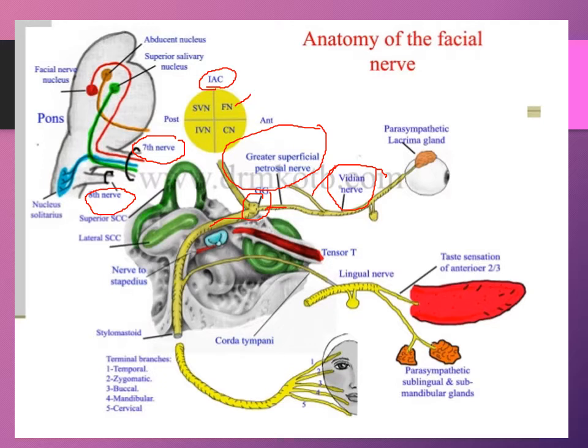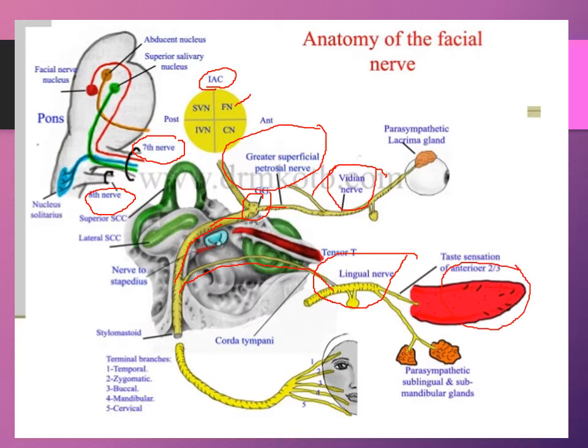The main trunk of the facial nerve gives off the nerve to stapedius muscle, as well as the chorda tympani. Our chorda tympani combines with the lingual nerve, which is a branch also of a trigeminal nerve, and innervates the anterior two-thirds of our tongue.